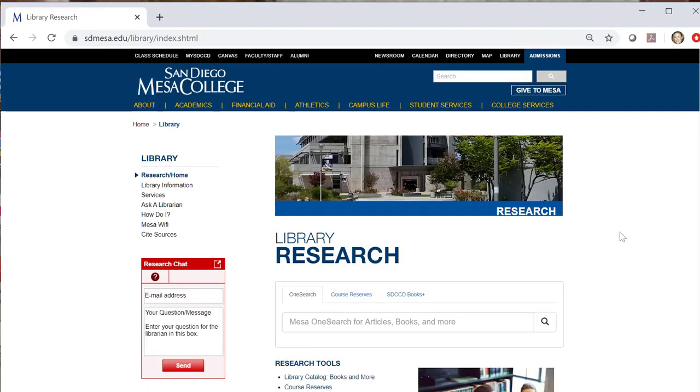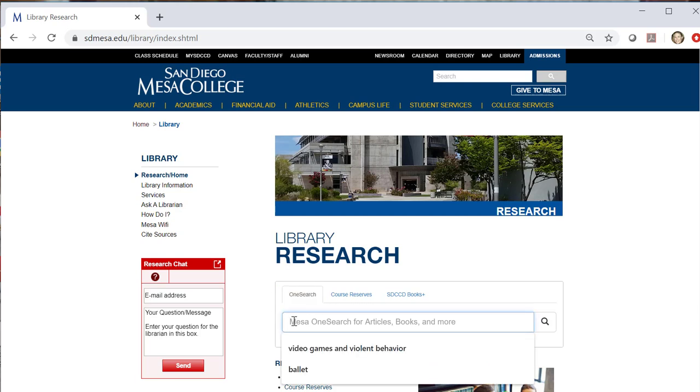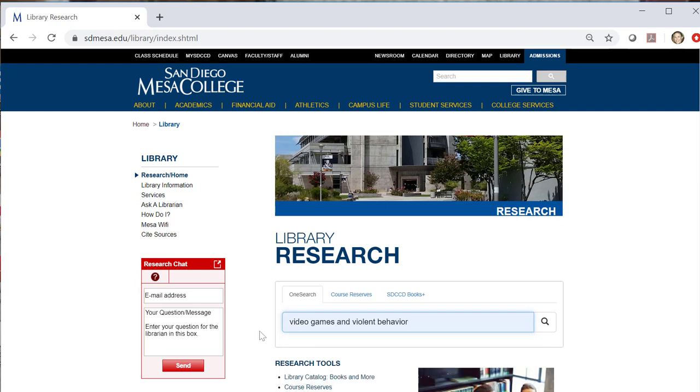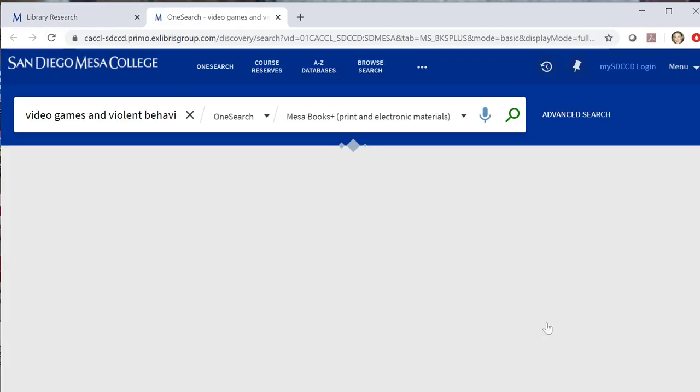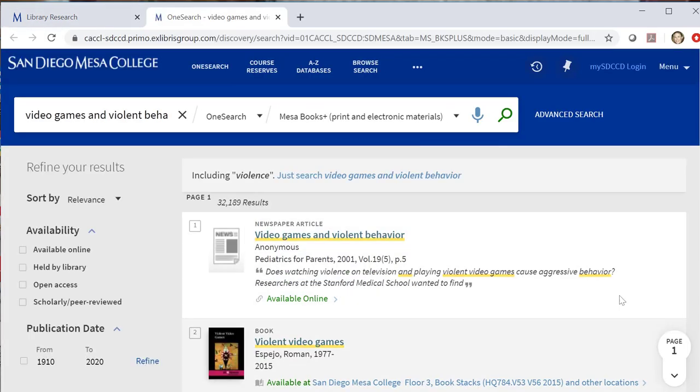Today we're going to talk about our new OneSearch tool that's replacing SuperSearch that used to be on our home page. When you go to our home page, you'll notice that now it says OneSearch. I'm going to show you basic navigation. I'm going to put in video games and violent behavior as my topic. I click search and it moves me to the OneSearch platform.